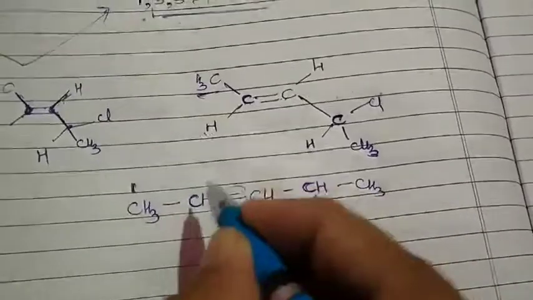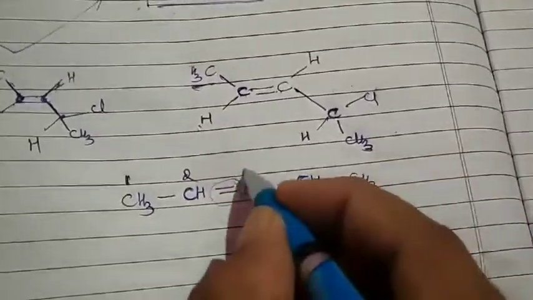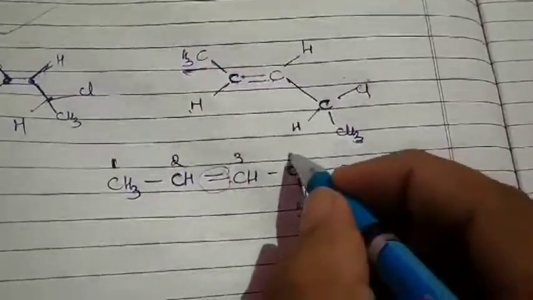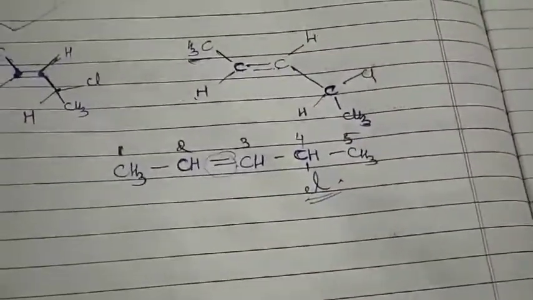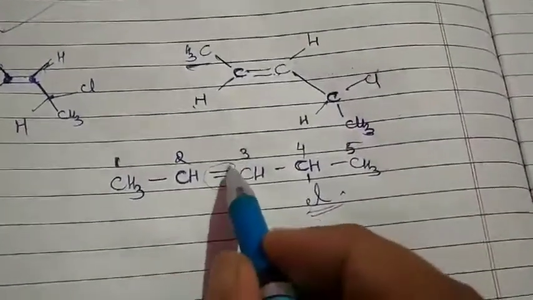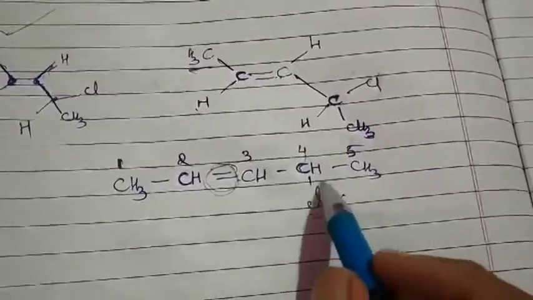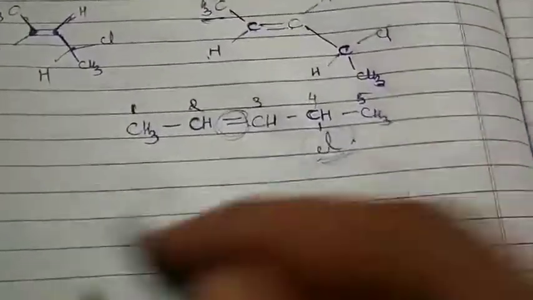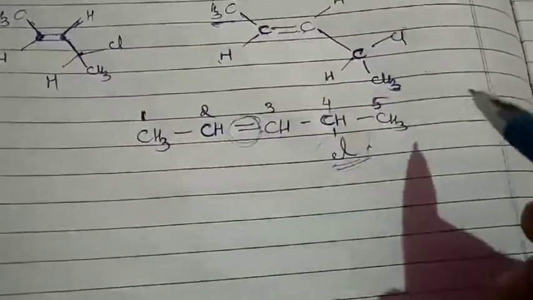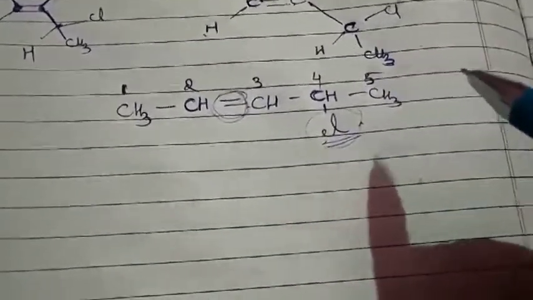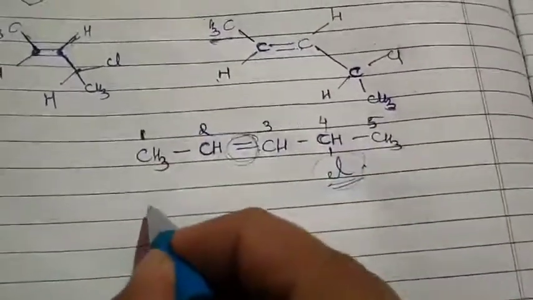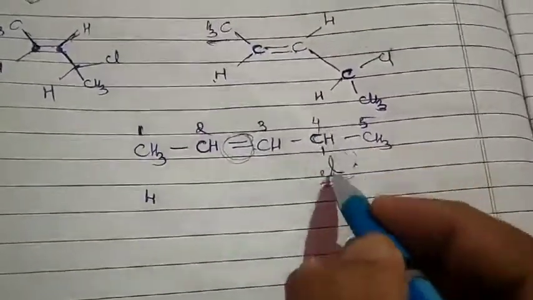This is my first, second, third, fourth, and my last part is your fifth. Priority: first priority is for a double bond, then for our substituent. So while naming, of course, what do you have to name first? The substituent part you have to name first, the prefix. So that is your fourth position.